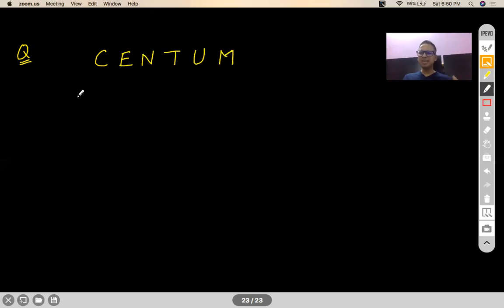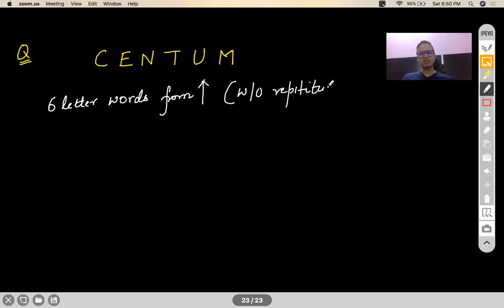So again I'm repeating the question: you make all 6-letter words from CENTUM without any repetition. That means you cannot repeat any word. And arrange them in a dictionary. I've already started using the word arrange and all. So that's how you're slowly moving towards the permutation side. Arrange them as in a dictionary.